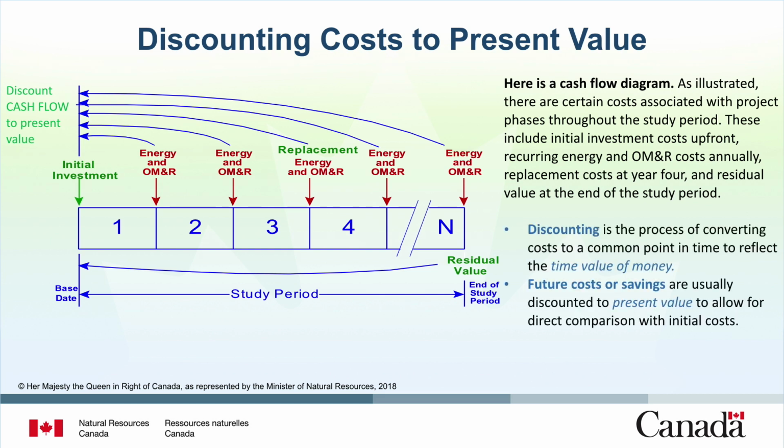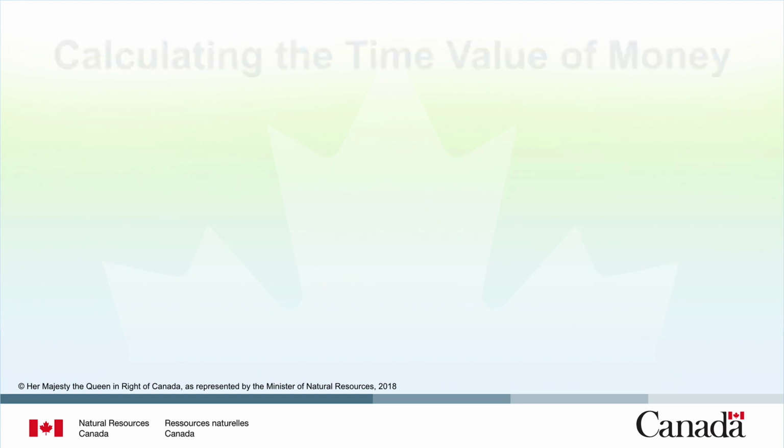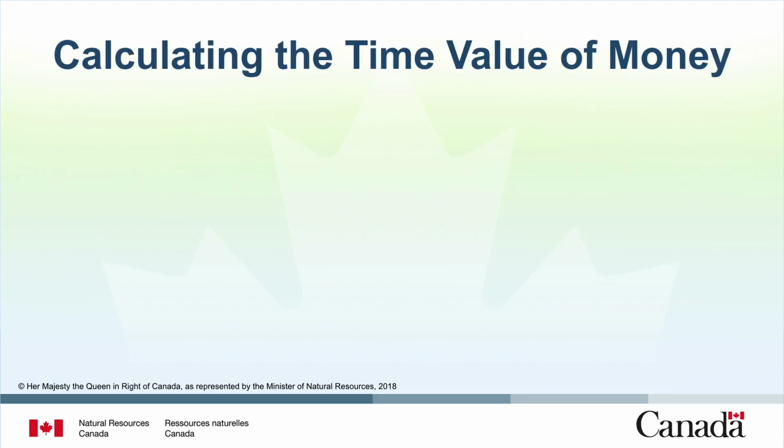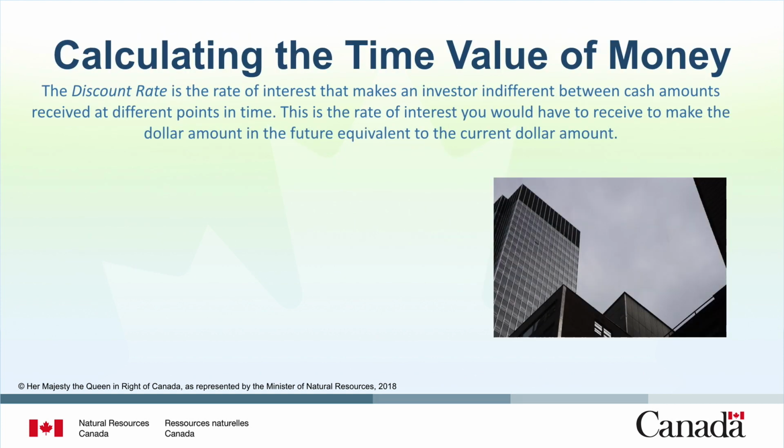Usually, future costs or savings are discounted to present values so they can be directly compared with initial investment costs. Now we will discuss ways to calculate the time value of money. The discount rate is the interest rate that makes an investor indifferent between cash amounts received from different points in time. This is the rate of interest you would have to receive to make the dollar amount in the future equivalent to the current dollar amount.